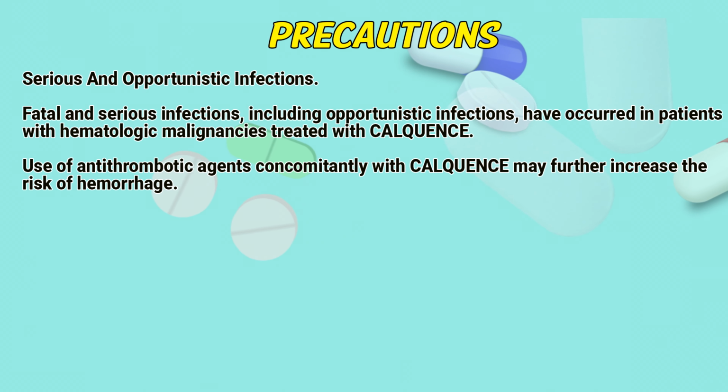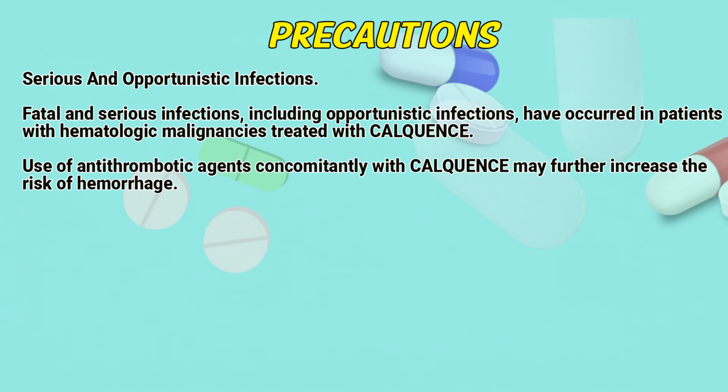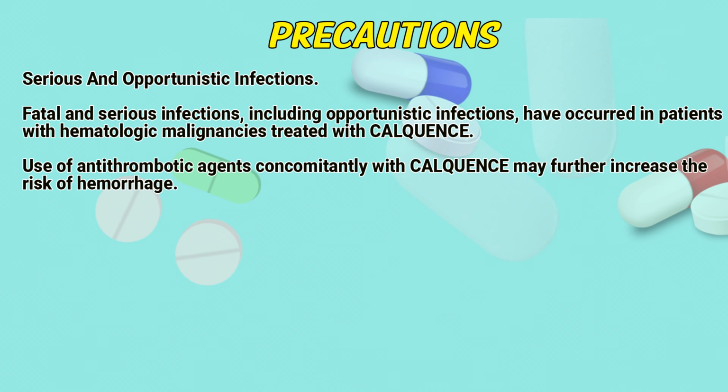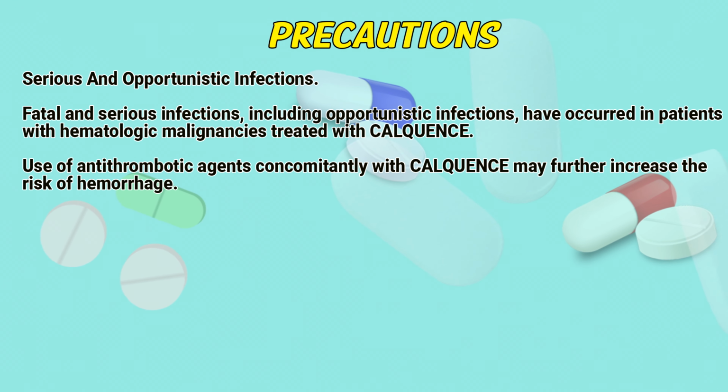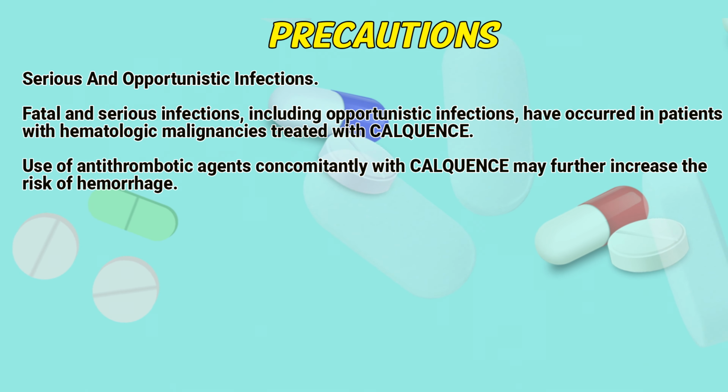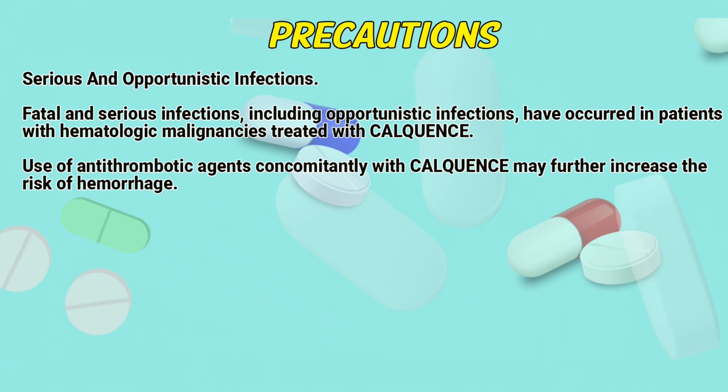Precautions. Serious and opportunistic infection. Fatal and serious infections, including opportunistic infections, have occurred in patients with hematologic malignancies treated with Calquence. Use of antithrombotic agents concomitantly with Calquence may further increase the risk of hemorrhage.